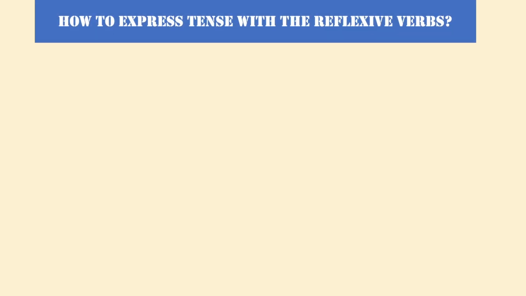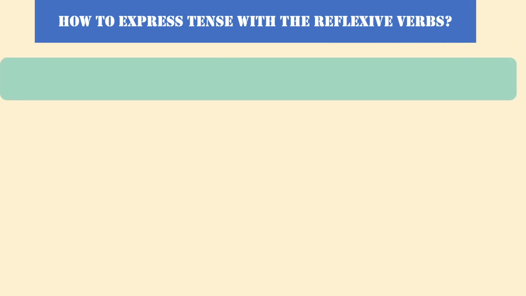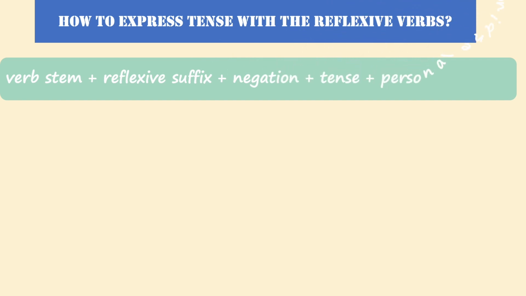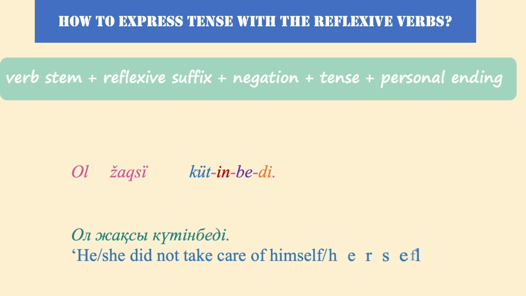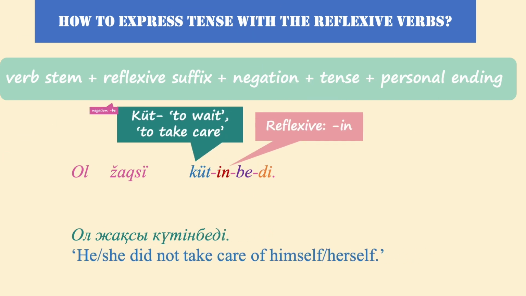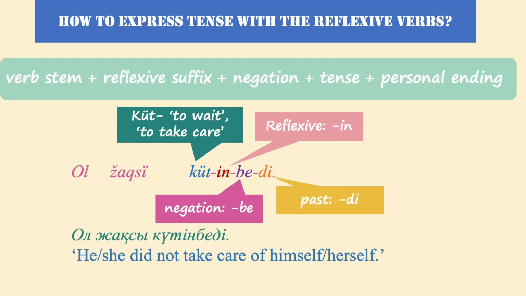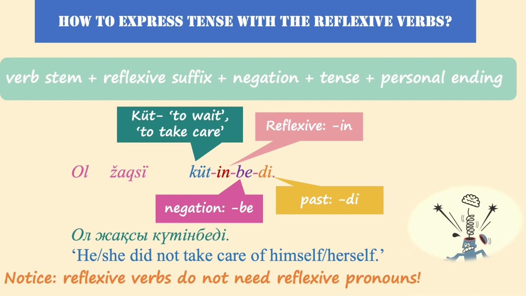Akin to passive voice, the reflexive voice immediately comes after the verb stem, and the negation, tense, and the personal markers occur after the reflexive voice. For instance, ол жақсы күтінбеді. He or she did not take care of herself or himself, where the verb stem күт, to wait or to take care, takes the reflexive suffix -ін, the negation -ме, and the simple past tense -ді, and the third person ending, which is empty. Please note that Kazakh reflexive verbs do not need reflexive pronouns.